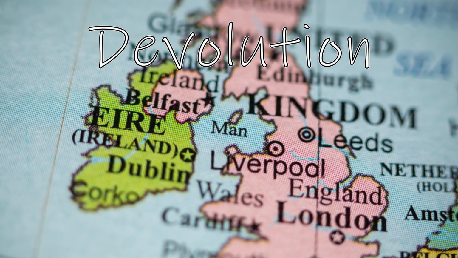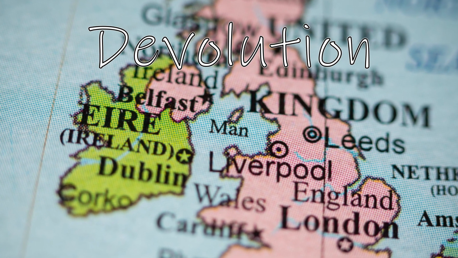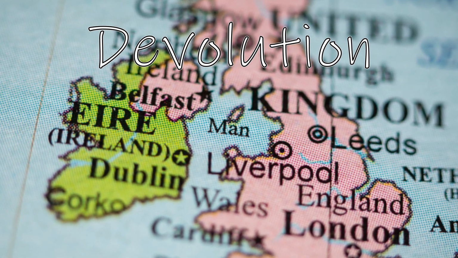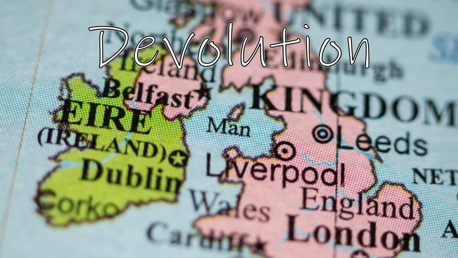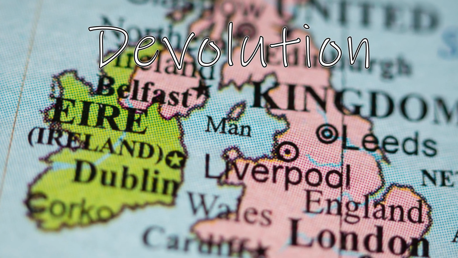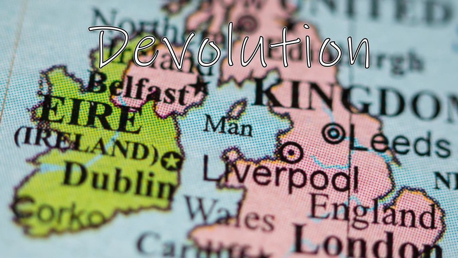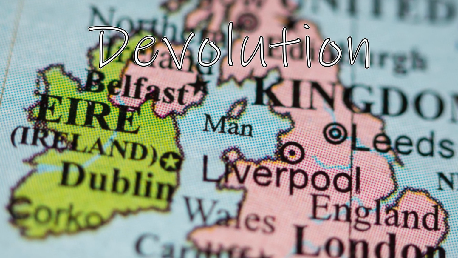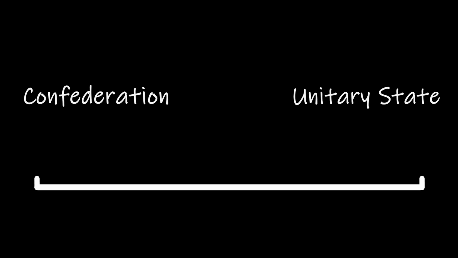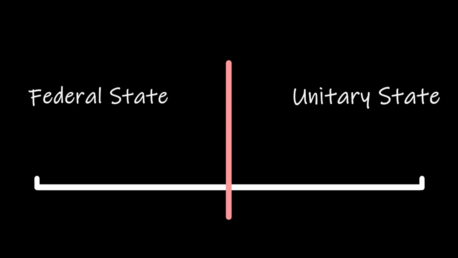Countries like the United Kingdom and Spain have implemented devolution to varying degrees, granting different levels of legislative and executive power to their respective regions, such as Scotland and Catalonia. Devolution allows for recognition and accommodation of regional diversity while maintaining a unified state. In the real world, power structure within governments exists on a spectrum, ranging from full-fledged unitary systems to confederations. The exact placement on this spectrum varies from country to country, but their classification as federal or unitary is typically determined by their constitutions and official claims.